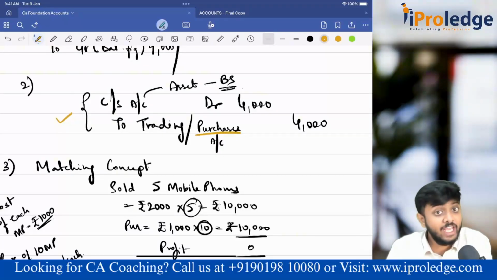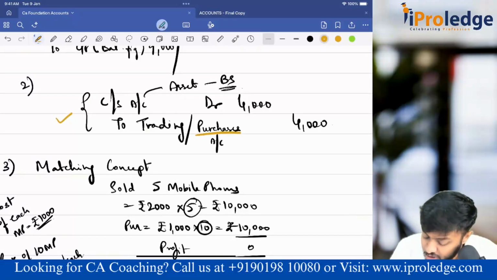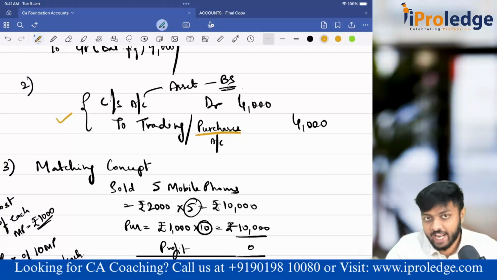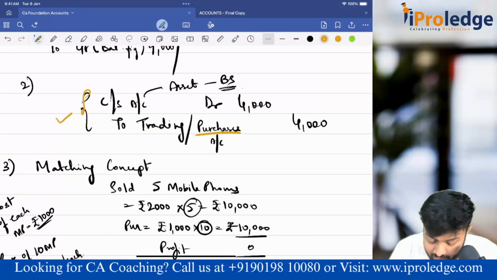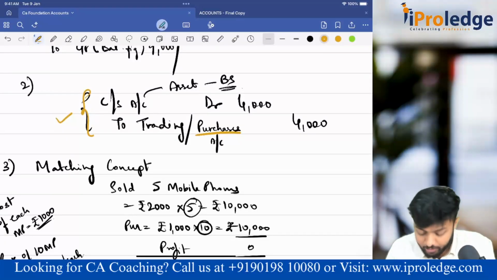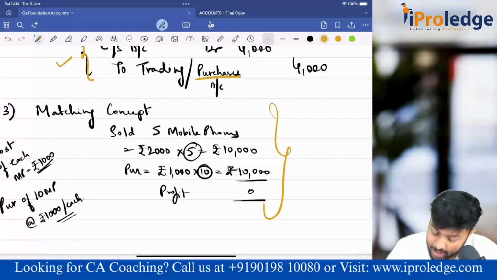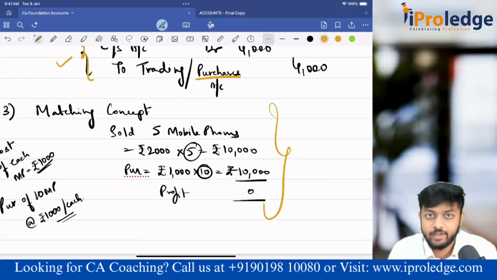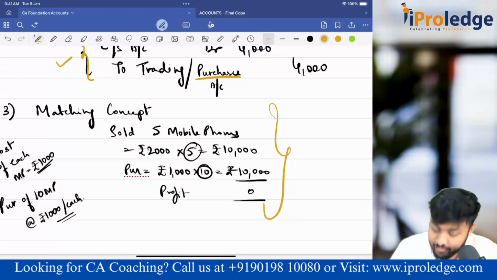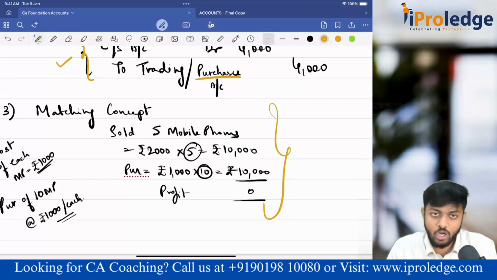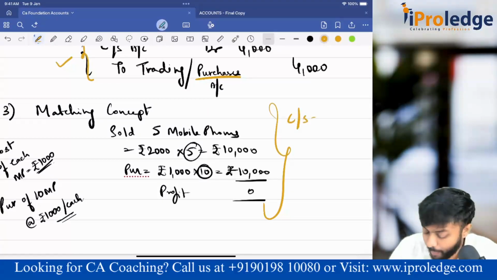Purchase is an expense, increasing is debit. Here you are crediting, which means you are decreasing purchase by how much? This is an earlier example, so this is the entry that will pass. So in my new example, how much is my closing stock? Now I have to incorporate. Closing stock here is 10 mobile phones purchased, no opening stock. 5 mobile phones are sold. That means my closing stock is 5 mobile phones.